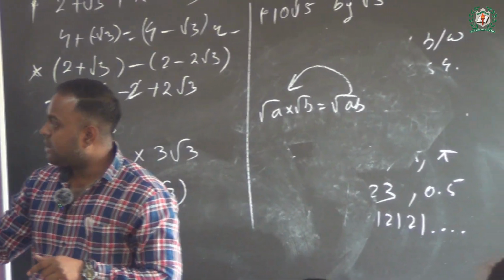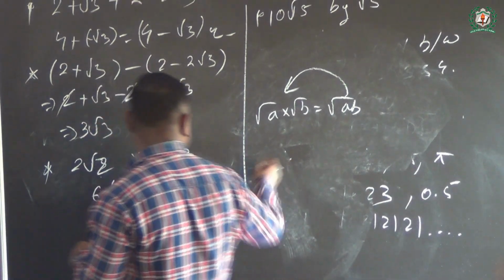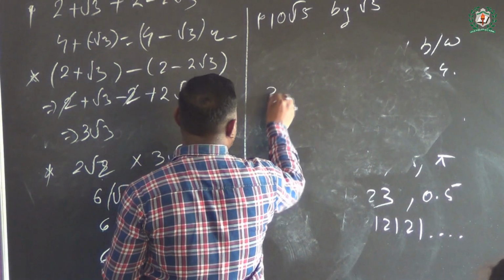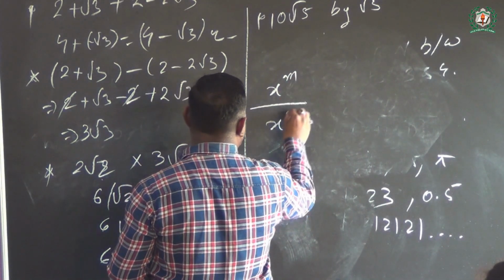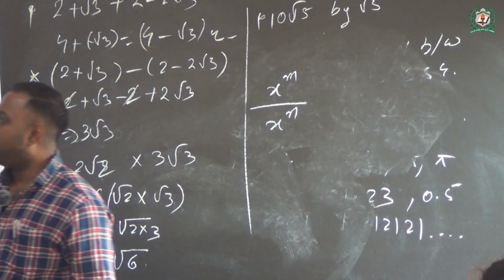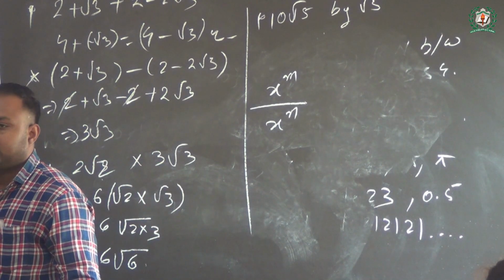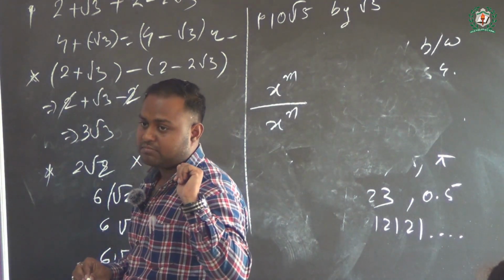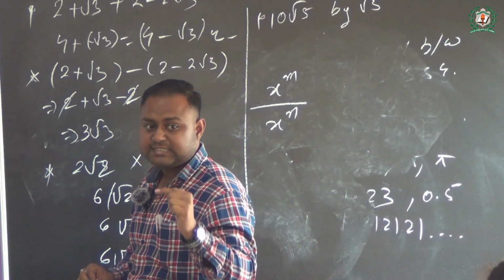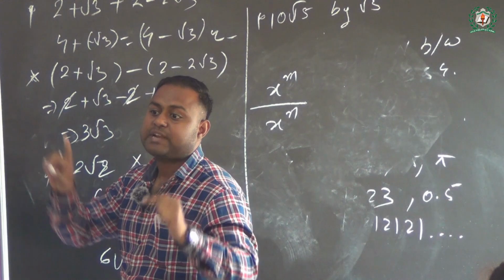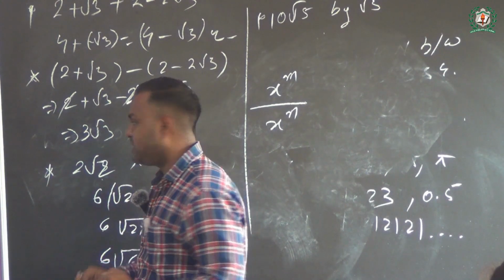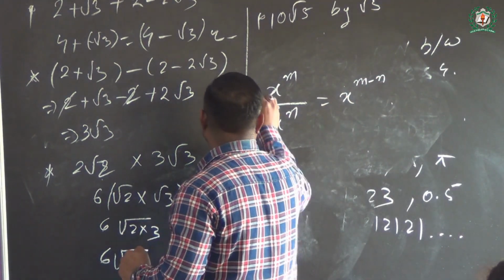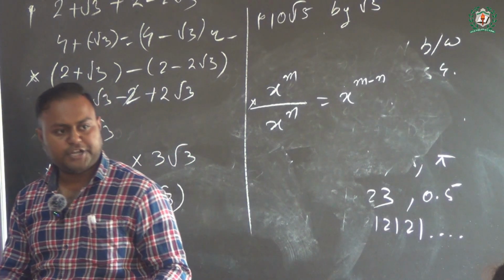Okay bachche, the same thing happens when x the power m is divided by x the power n. When bases are the same in division form, please mark my words, their powers get subtracted. So we say x the power m minus n. Good class? Clear? Any doubt here?